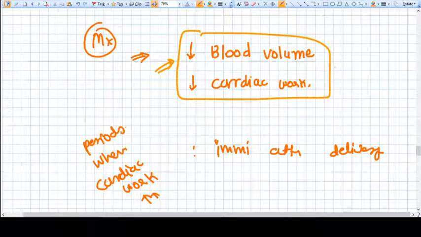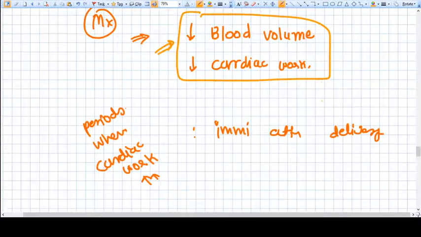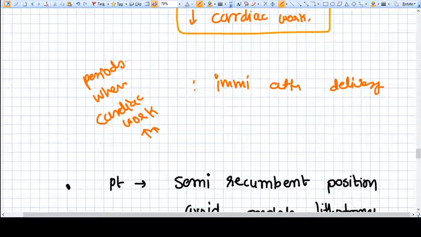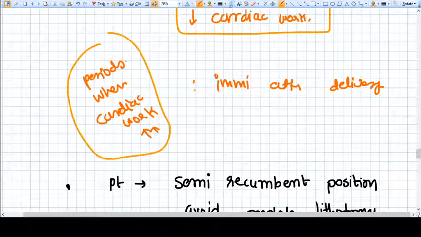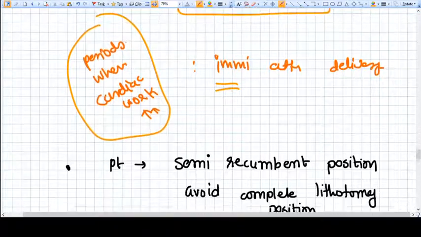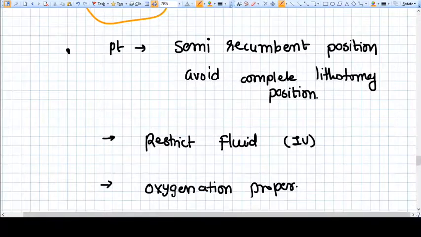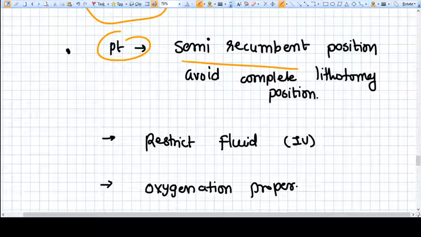We need to decrease the blood volume, but again it should not decrease the cardiac output. And we should pay more attention when we know that the cardiac output will be maximum, like immediately after delivery. First of all, the patient should be positioned in a semi-reclined position,